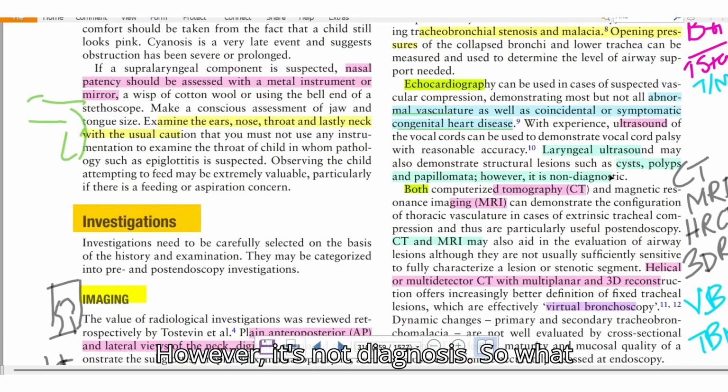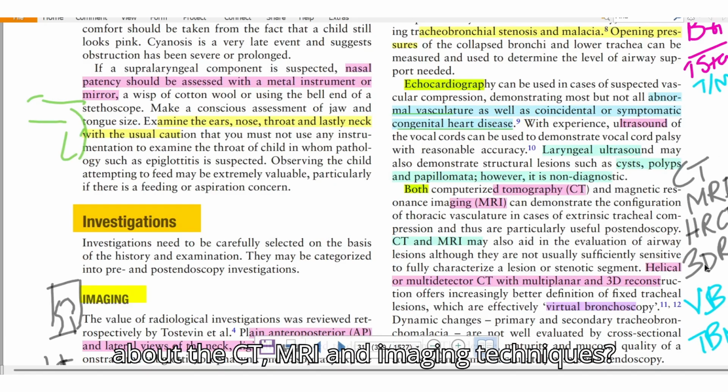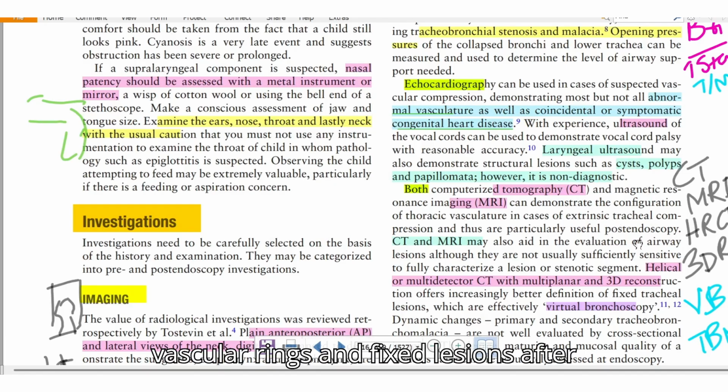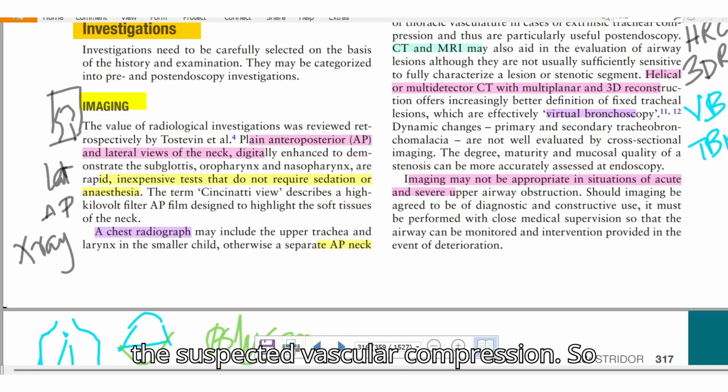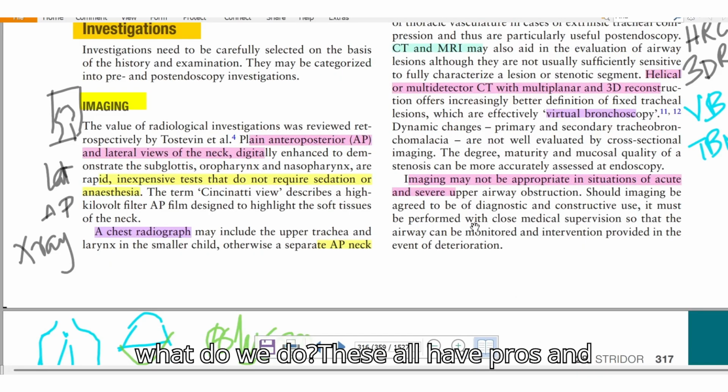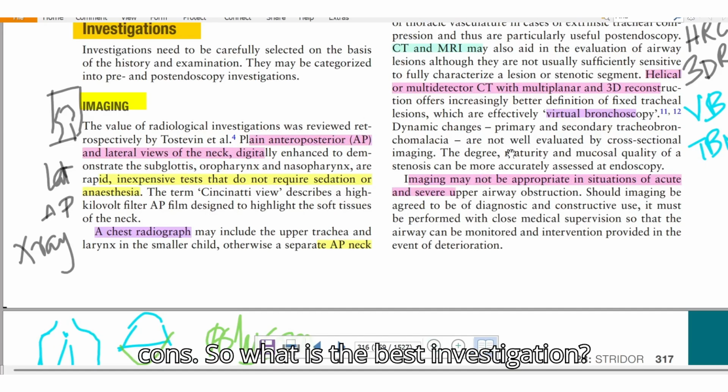However, it's not diagnostic. So what about CT and MRI imaging techniques? These are excellent for finding extrinsic compressions, vascular rings, and fixed lesions after endoscopy, but poor for evaluating dynamic collapses like malacia. Echocardiography, we have known, is essential for suspected vascular compression. So what do we do? These all have pros and cons. So what is the best investigation, which is the best